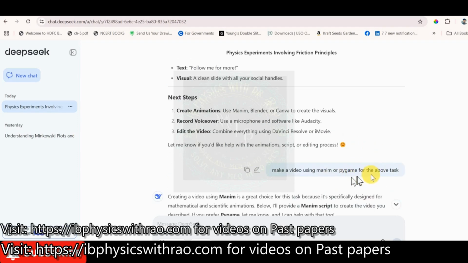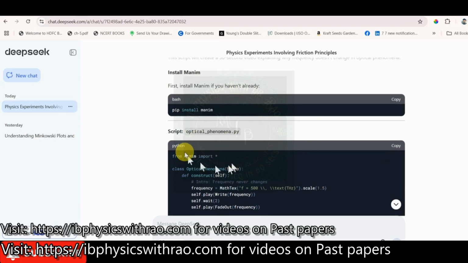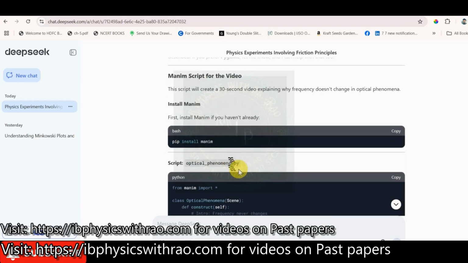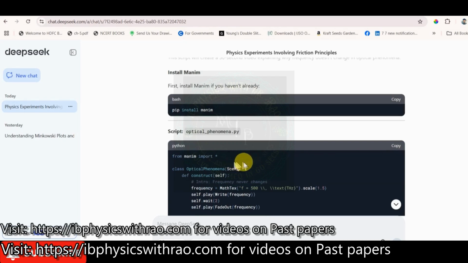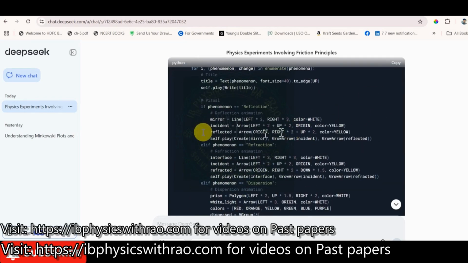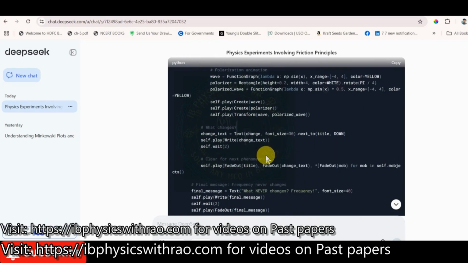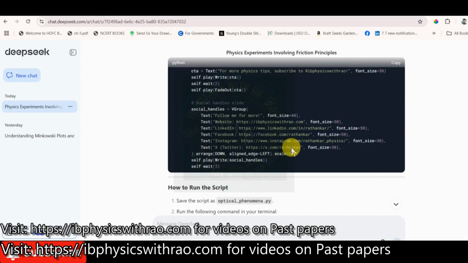Then I asked what software I can use, and I said, give me the code. It asked me to install the dependencies. One of the software I use here is Manim, a Python programming package, and then it gave me the code. I took this code and copied it. Let me run the code.